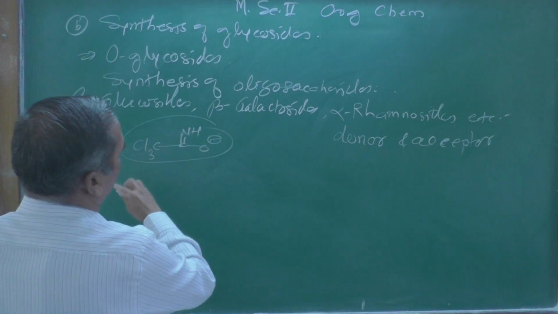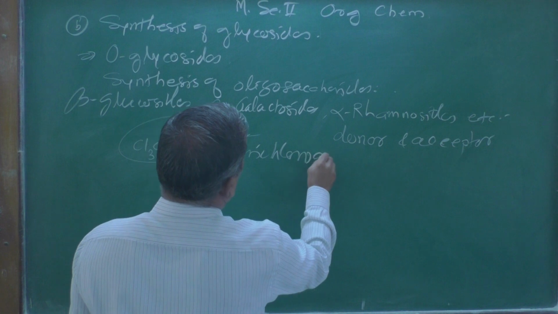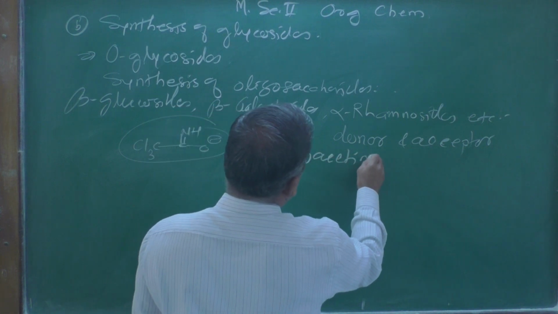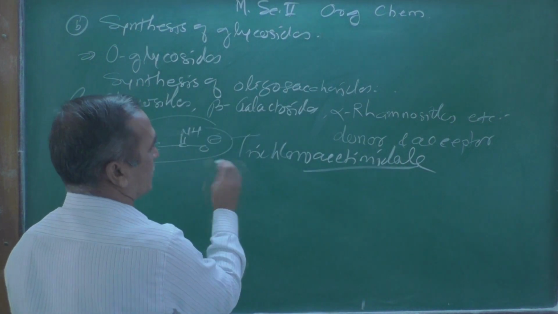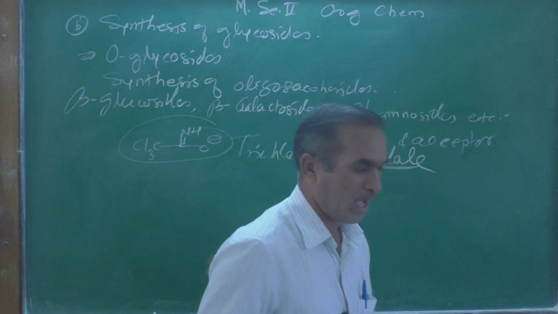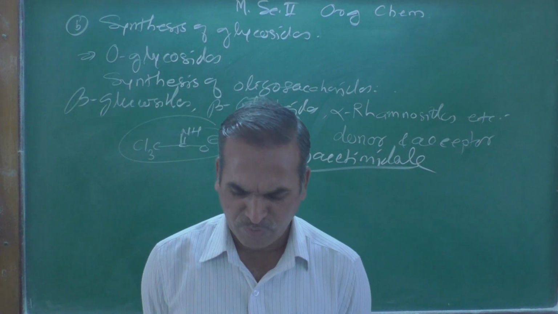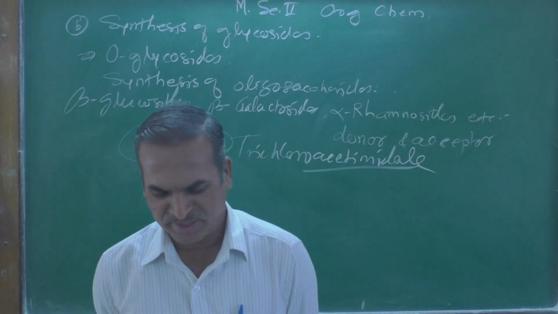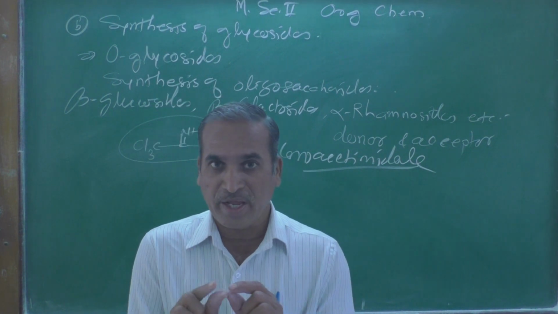This is called a trichloroacetimidate. It acts as a very good donor, and it was found that trichloroacetimidate donors are especially appropriate